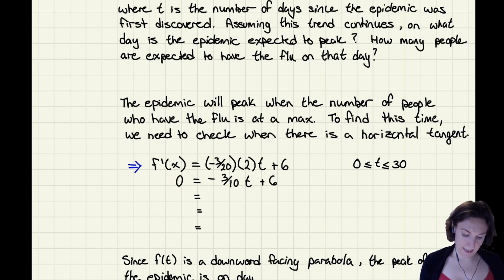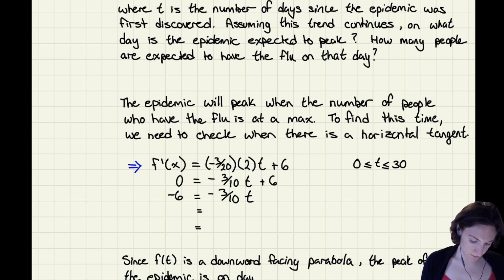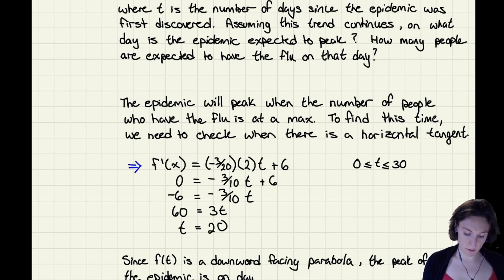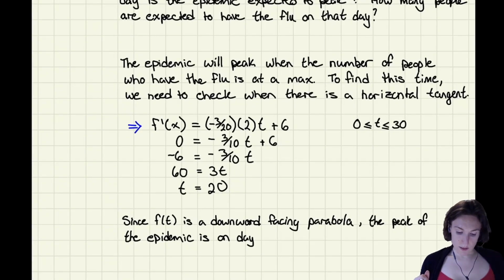Then I need to isolate for my t. I'll bring this 6 to the other side. Negative 6 equals negative 3 over 10 t. So my negatives go away, and I'll cross multiply. I'll bring this 10 over here. So I have 60 is equal to 3t. So our t is going to be equal to 20. Now, what does that mean? It means that since we have a downward facing parabola, the peak of the epidemic will be on day 20.